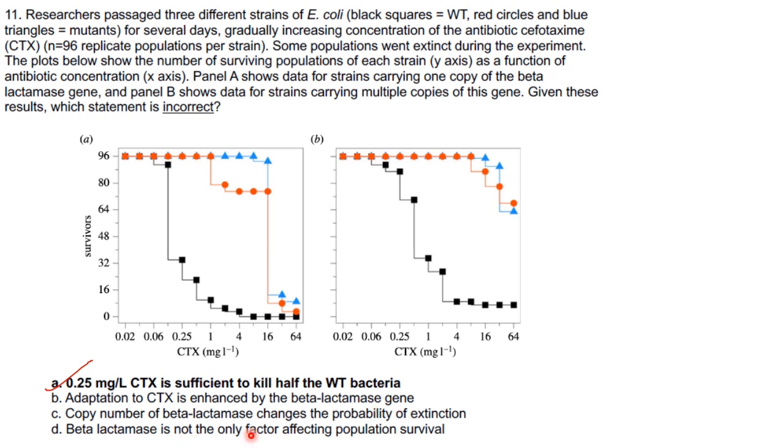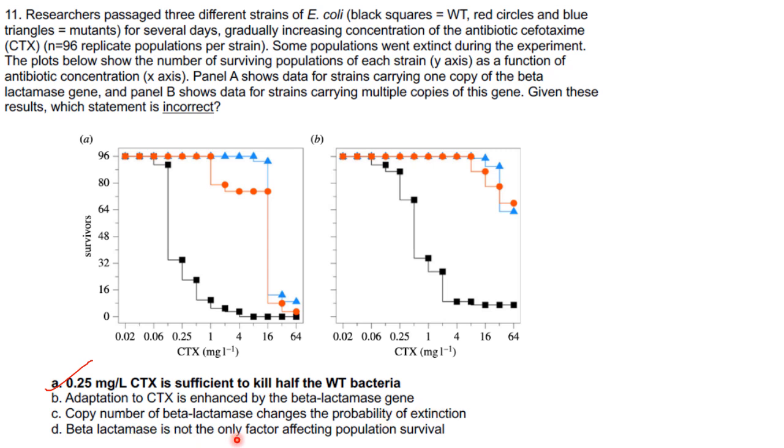Copy number of the beta-lactamase gene changes the probability of extinction. Of course, in panel A they have gone to extinction, whereas in panel B they have not gone to extinction very fast, even at a very high concentration of cefotaxime. So the copy number changes the probability of extinction is correct.